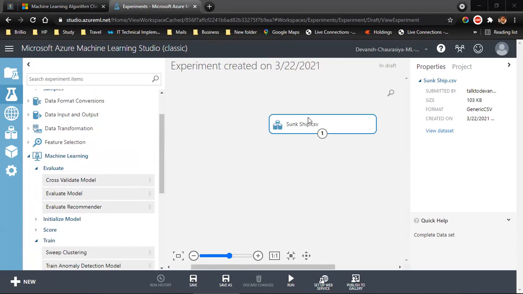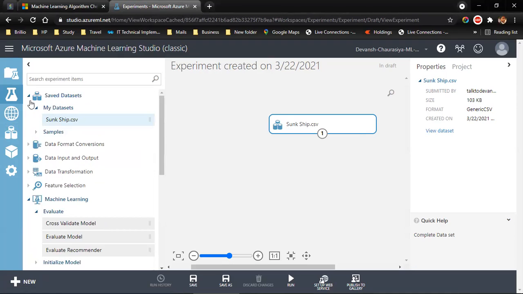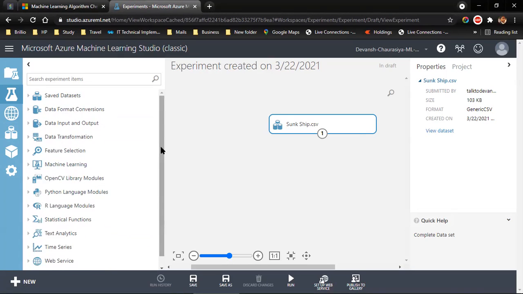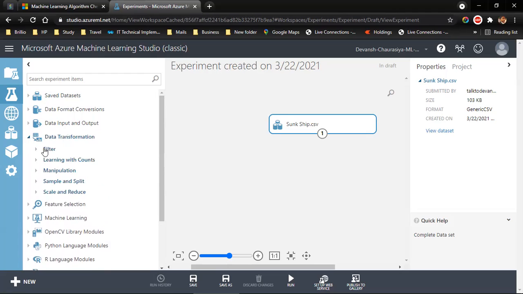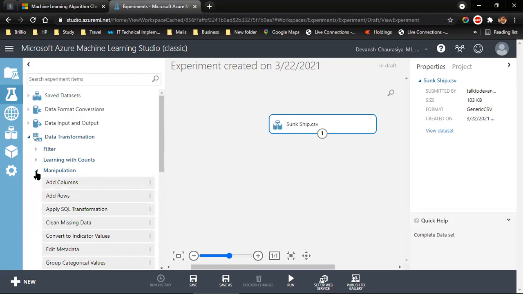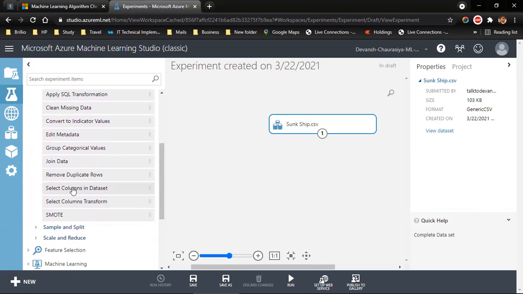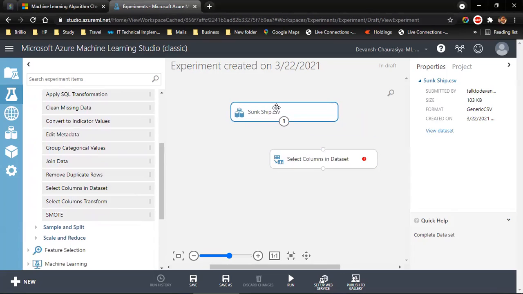Now for that, if I need certain columns from the entire data set, it means I need to transform my data. So you have a panel that looks like this on your left. What you have to do is go for data transformation, manipulation, select columns in dataset, and you drag and drop it right here.